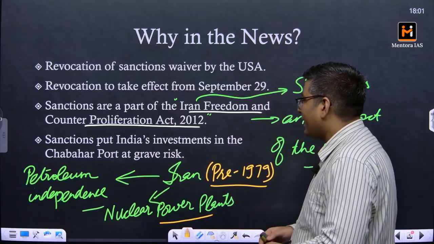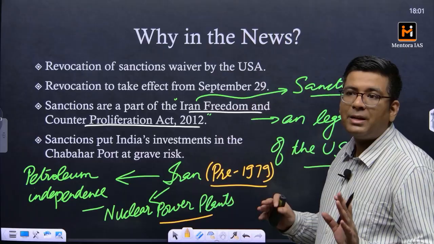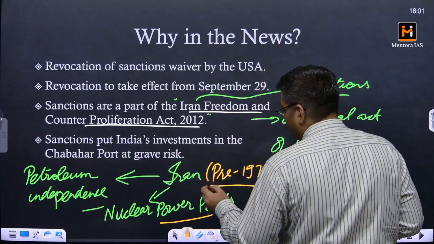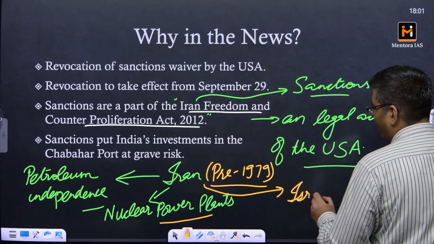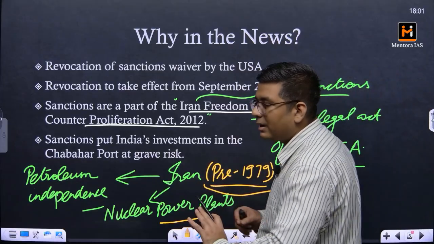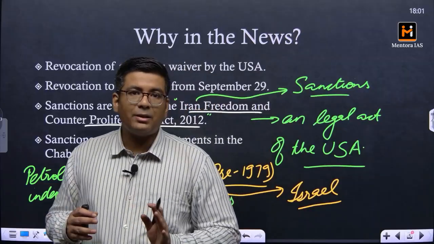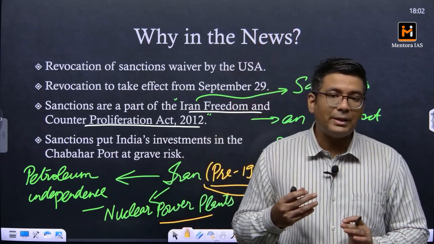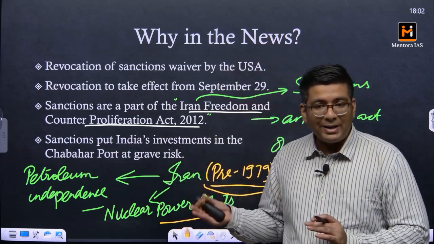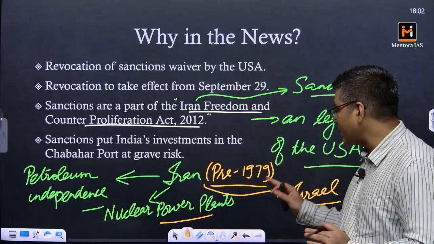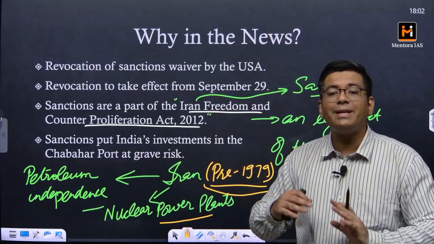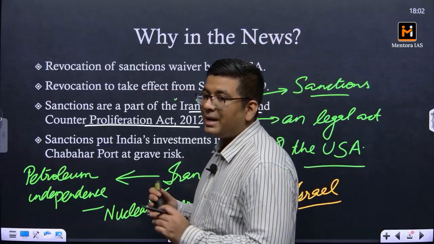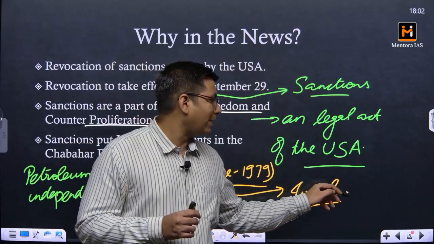Now the second thing: Iran is the primary rival of Israel. Iran and Israel don't see eye to eye. They are very suspicious of each other, and they continuously sabotage each other's facilities, military facilities, intelligence facilities and all. Iran and Israel have a great animosity between them, and because of this, Iran would want to be ready for any kind of attack that comes from Israel.